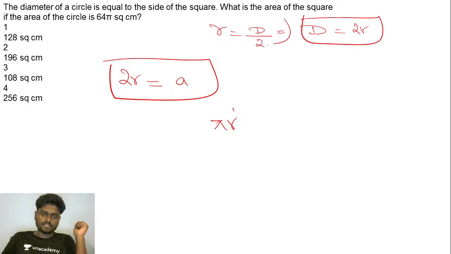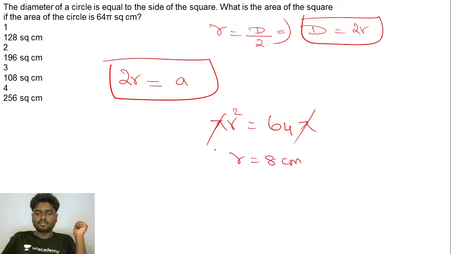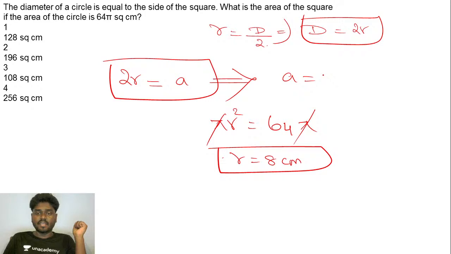So pi r square is equal to 64 pi. Pi goes out and r will be exactly 8 centimeter. You've got the value of r. So if you try to substitute it here, A will be twice of 8. It's going to be